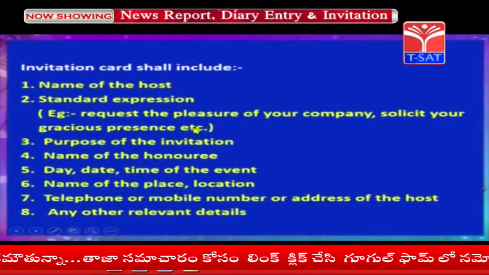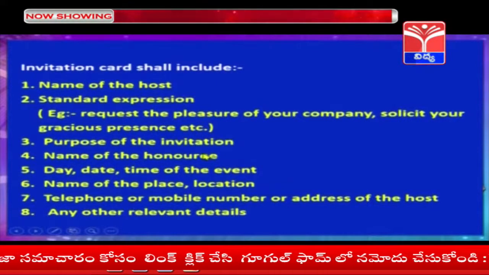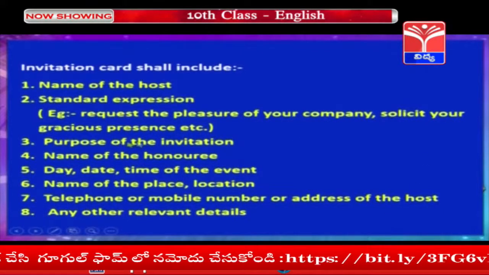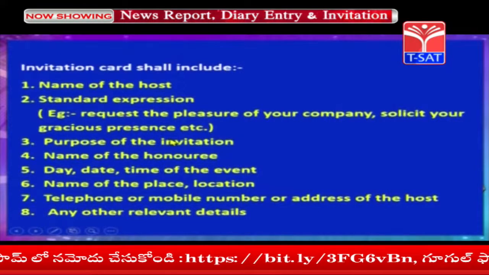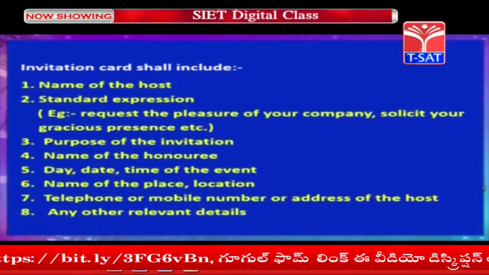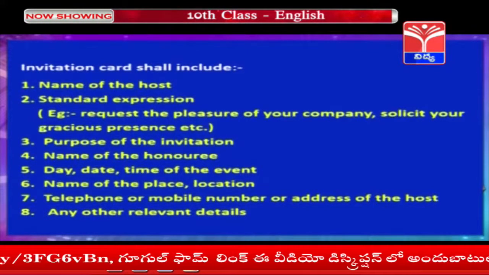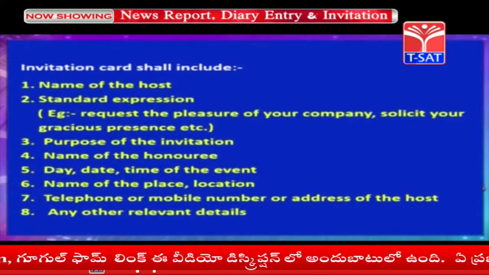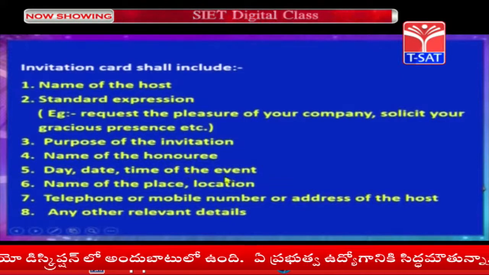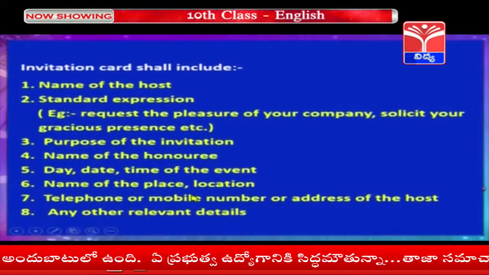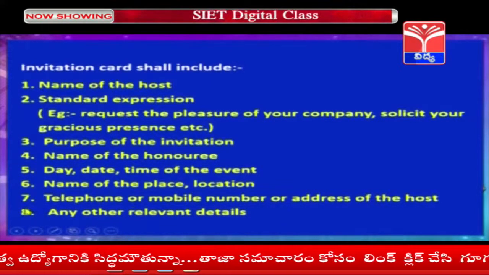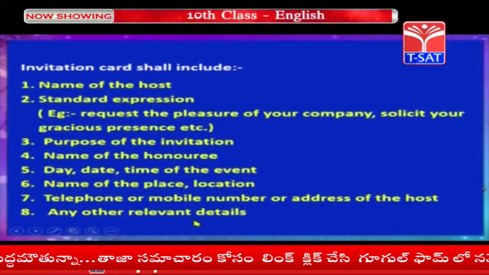Examples for standard expressions are: request the pleasure of your company, solicit your gracious presence, etc. Next is the purpose of the invitation like birthday, wedding, housewarming ceremony, school annual day celebrations, shop opening, exhibition opening, etc. Name of the honoree or guests, name of the president of the event, day, date, time of the event, name of the place or location. You have to give the telephone number or mobile number, and then you have to include any other relevant details.